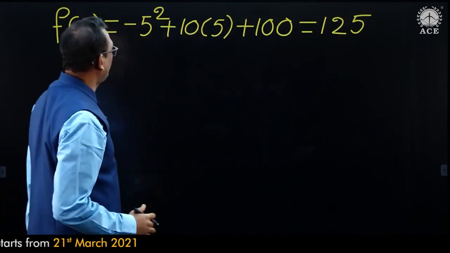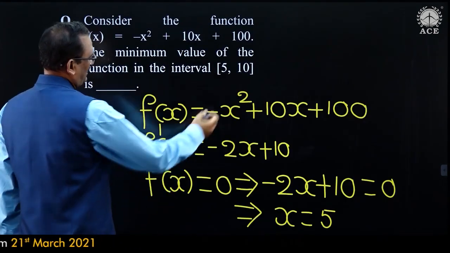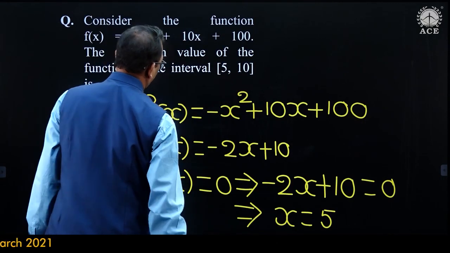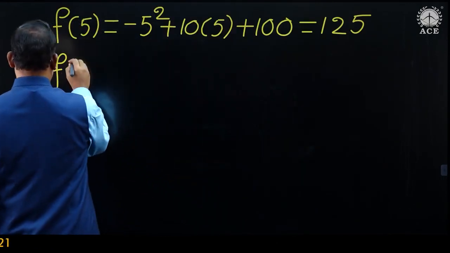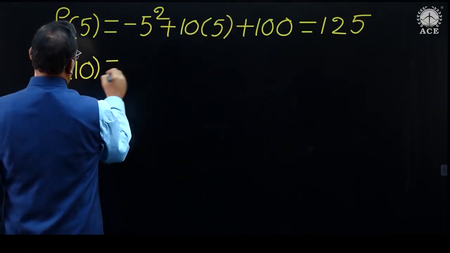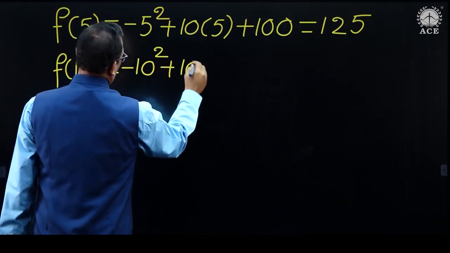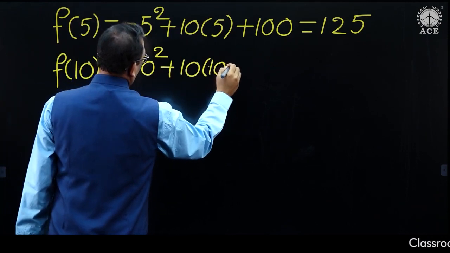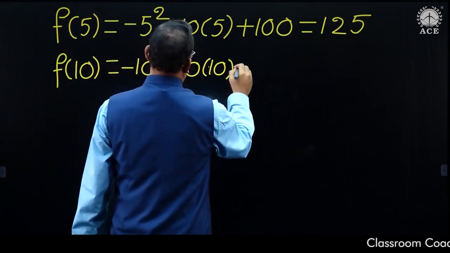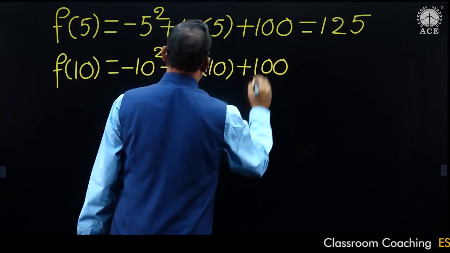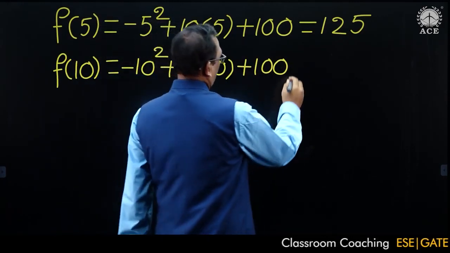Similarly, let us find f of x value at the other endpoint of the given interval. F of 10 is equal to minus 10 square plus 10 into 10 plus 100. So answer 100.